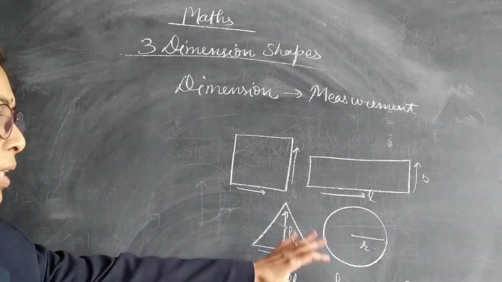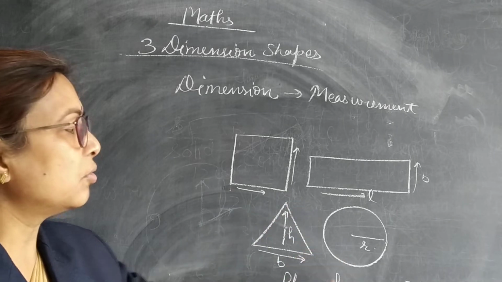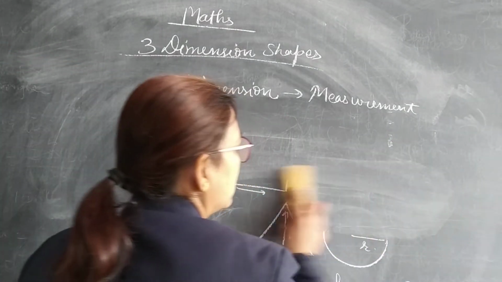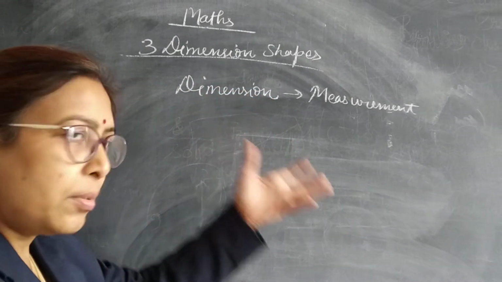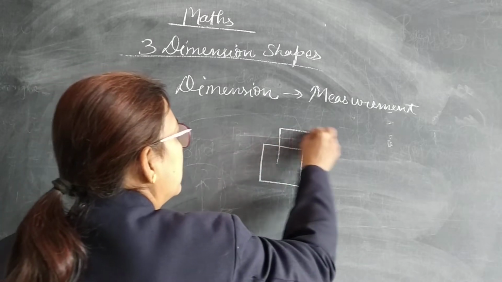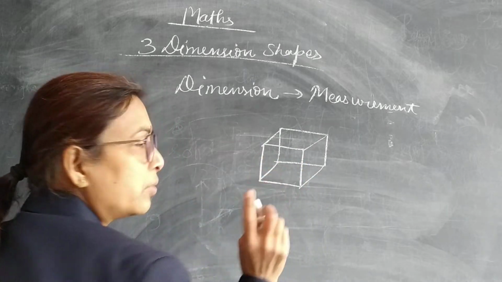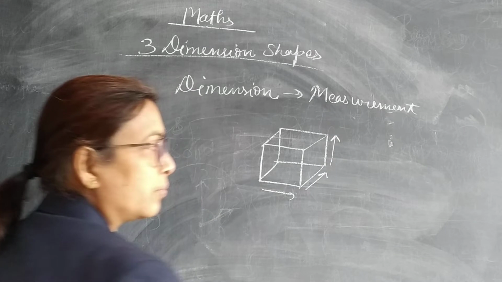So that means we are having only the two dimensions of any plane figure, that is known as two-dimension shapes. But our chapter is three-dimension shapes. Means when we are having the base of these plane figures but having some height, that is known as the three-dimension shape. What it is called? Cube. Now cube has three dimensions. One this side, another is this side, and this one.